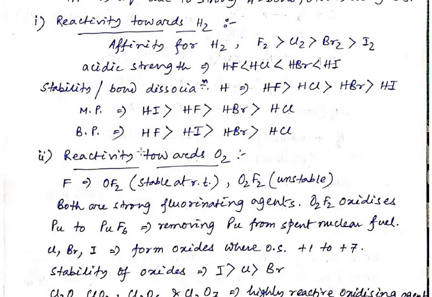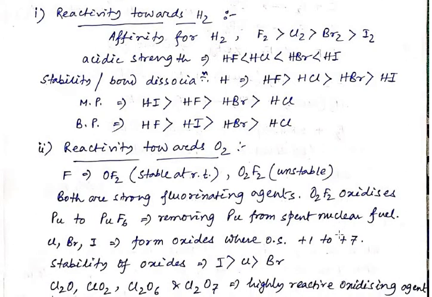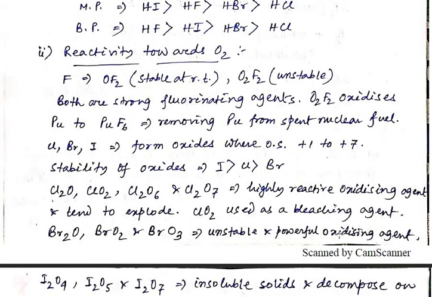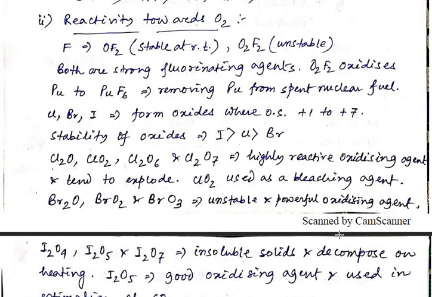Okay. The stability, or the bond dissociation enthalpy, is in the order HF maximum, then HCl, then HBr, then HI. So here we are discussing the hydrides of the group 17 elements. Then the melting point: HF is maximum, then HI, then HBr, then HCl. And in case of the boiling point, HF is maximum, then HI, then HBr, then HCl. So that is the reactivity towards hydrogen, mainly the hydrides of group 17 elements.